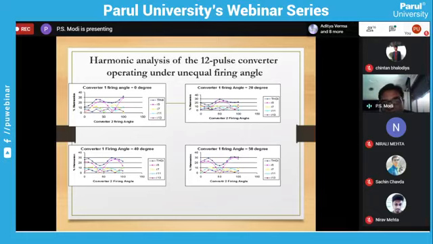You can see here converter 1 firing angle 20 degree, and here you find 20. So here somewhere 20, you can see the THD is minimum, but other than that THD is also increasing. So this is the THD pattern, the supply current harmonics. You can see the percentage, around 30% it is going. Here it is going more than 30% depending upon the firing angle.